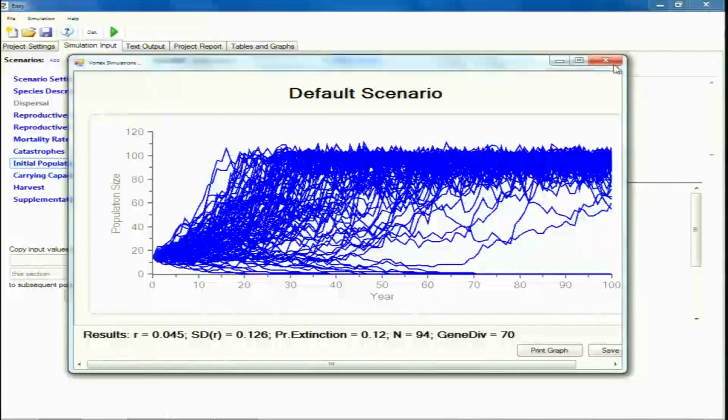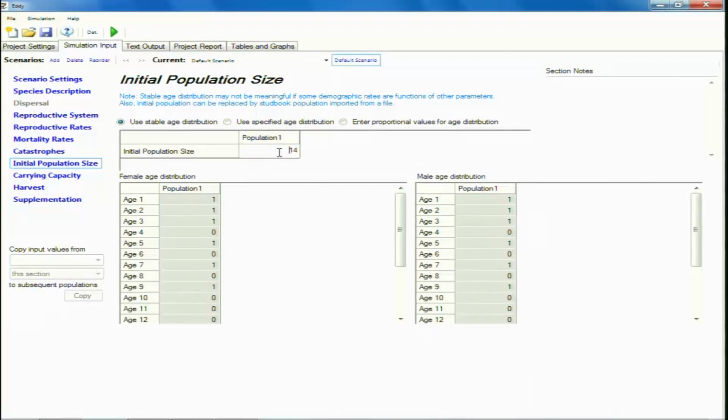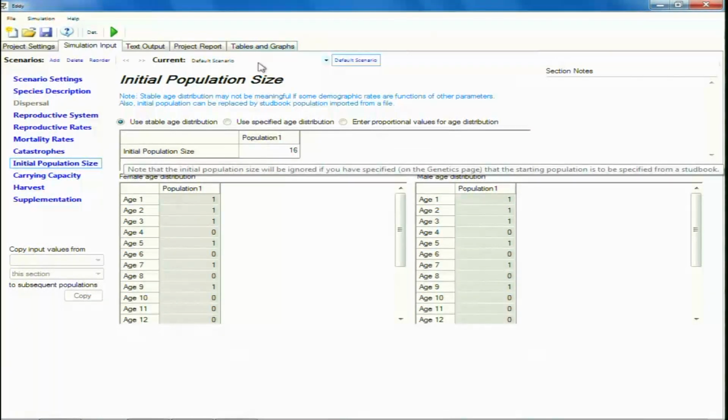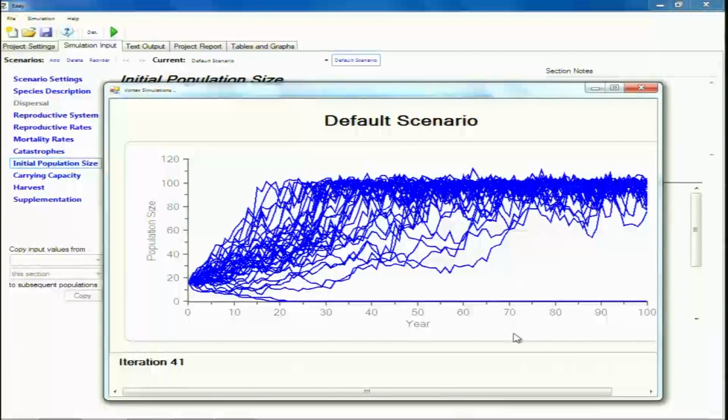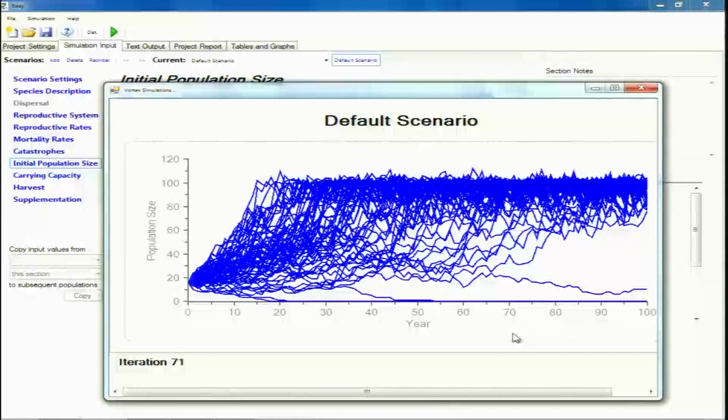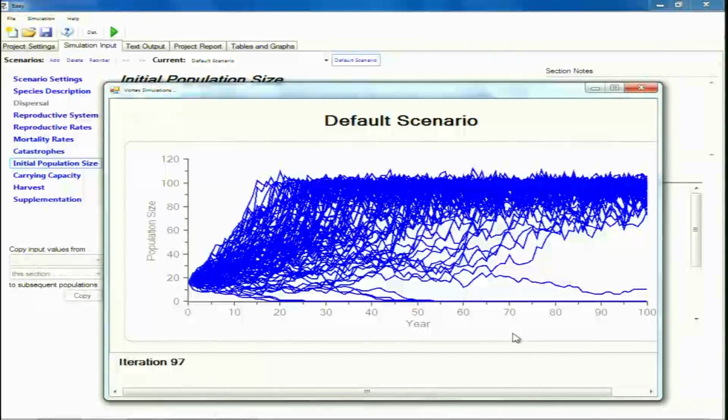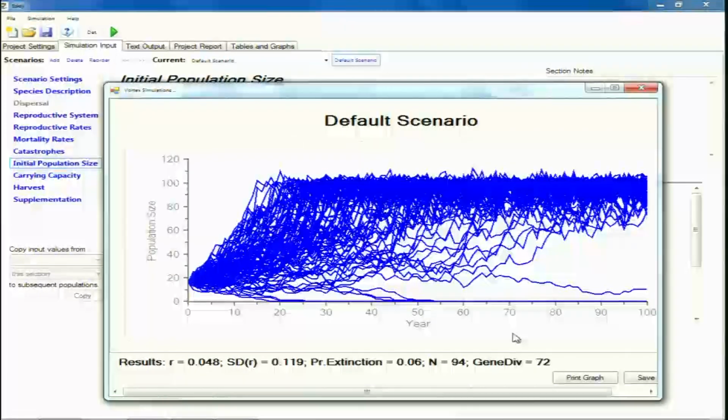We have brought it down to 12%. And let us talk about a cutoff. Let us say that if it is less than 5%, then we will say that our population will be a minimum viable population, because even if we have a very low probability of extinction, even if it is 1%, it is possible that our population may go extinct after some time.